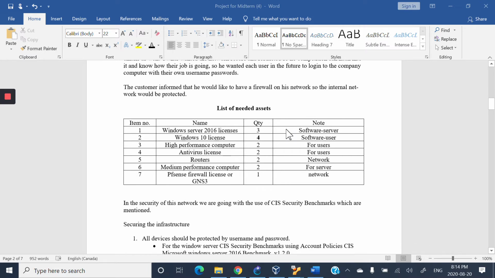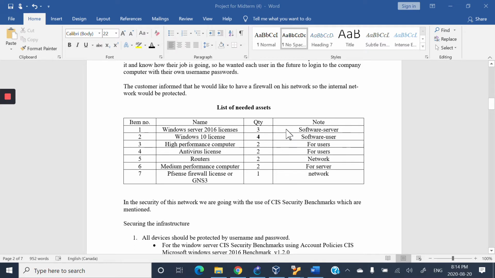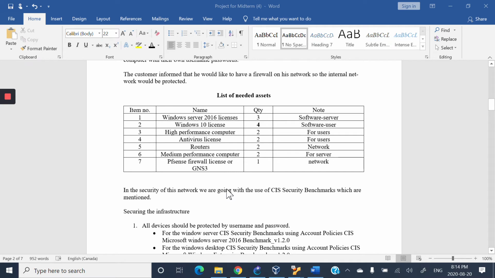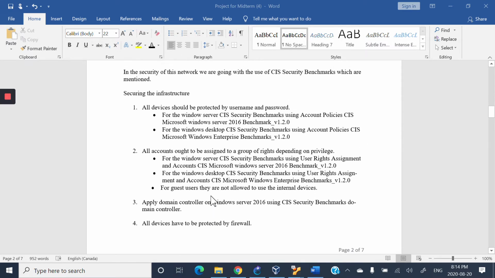So to make a perfect network, we need Windows Server 2016 with license, Windows 10 high performance computer, antivirus, routers, medium performance computer, pfSense firewall license, or GNS3. They are both different, but they're working properly. So, securing the infrastructure, first of all, devices should be protected by username and passwords. So we have to download